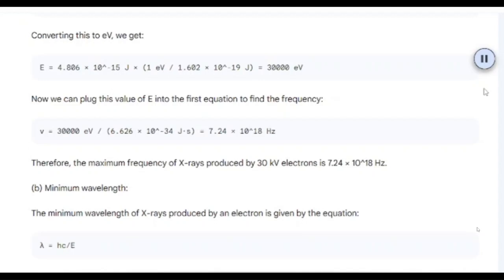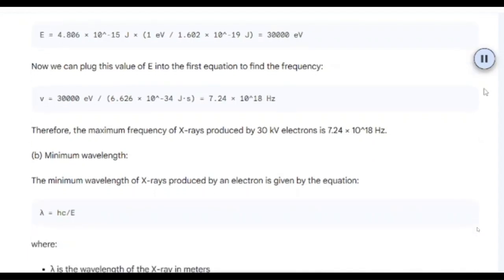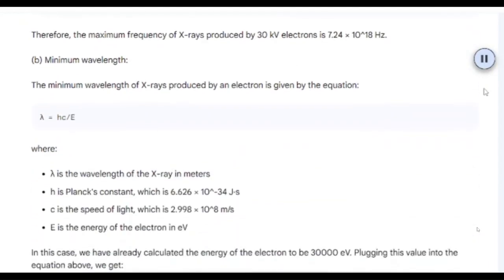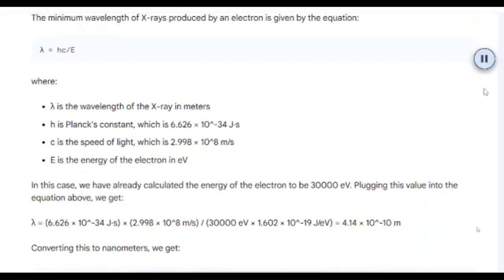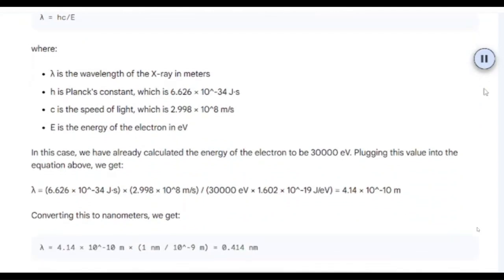B. Minimum wavelength. The minimum wavelength of X-rays produced by an electron is given by the equation lambda equals hc over E, where lambda is the wavelength of the X-ray in meters, h is Planck's constant, which is 6.626 times 10 to the minus 34 Js, c is the speed of light, which is 2.998 times 10 to the 8 meters per second, and E is the energy of the electron in eV. In this case, we have already calculated the energy of the electron to be 30,000 electron volts.